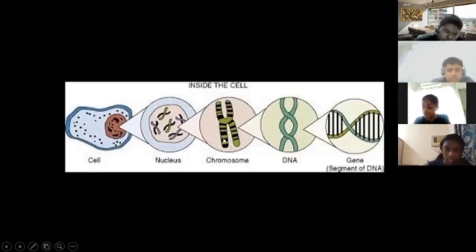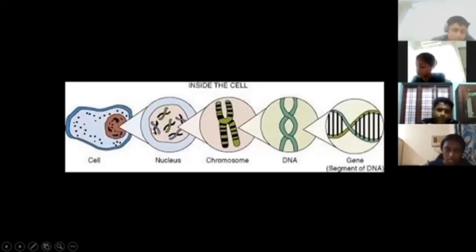Inside the nucleus there are chromosomes. Chromosomes are made up of DNA. All right. So the cell has a nucleus, the nucleus has chromosomes, and chromosomes are made up of DNA.